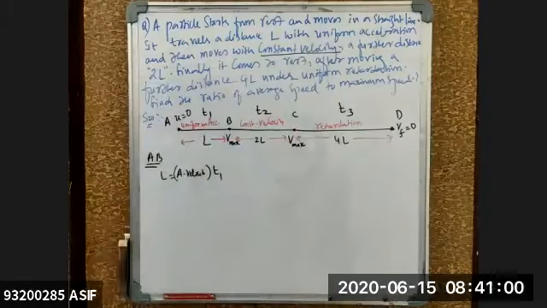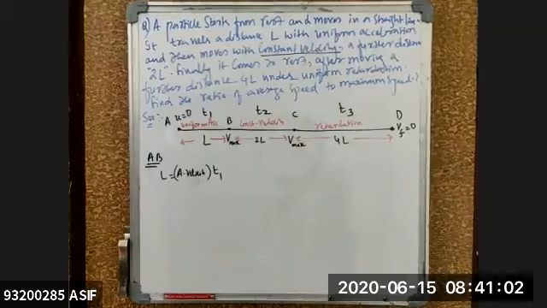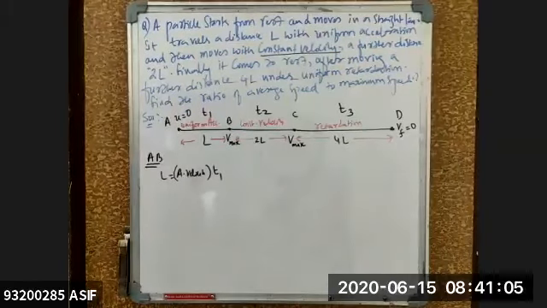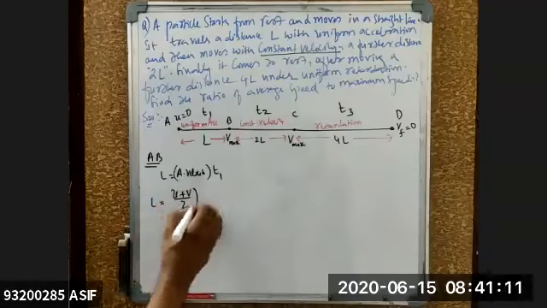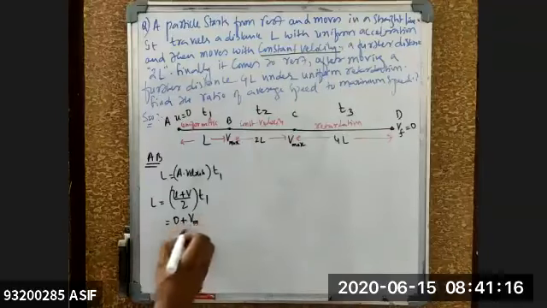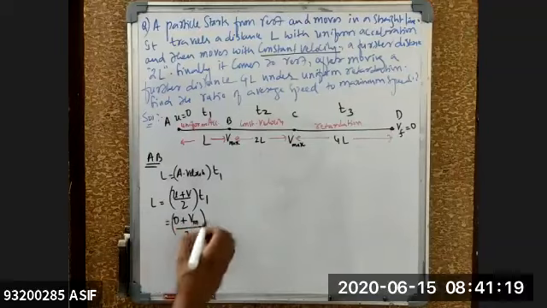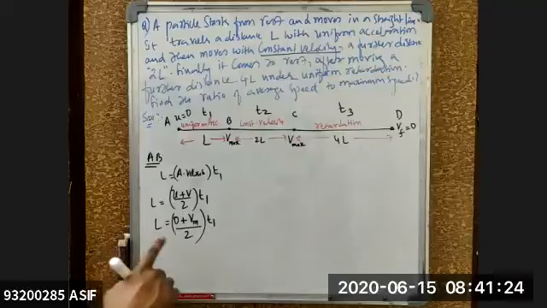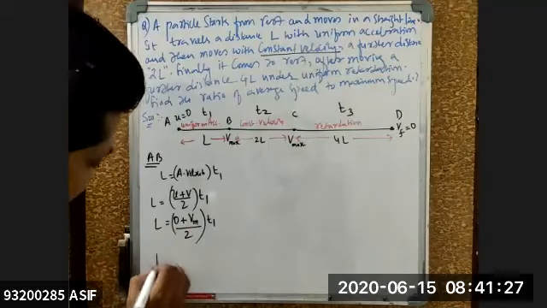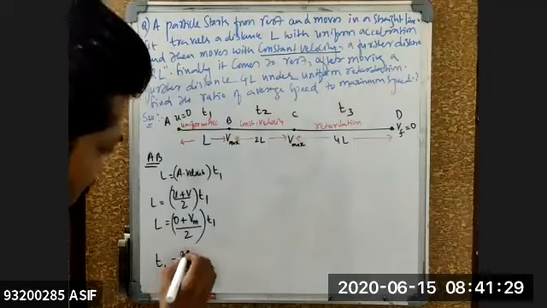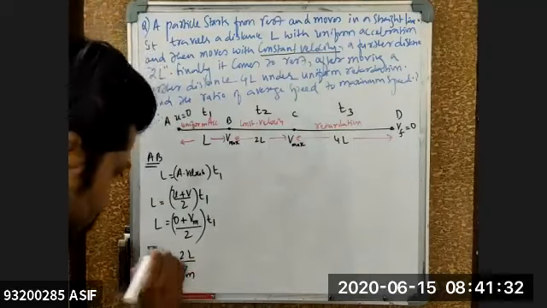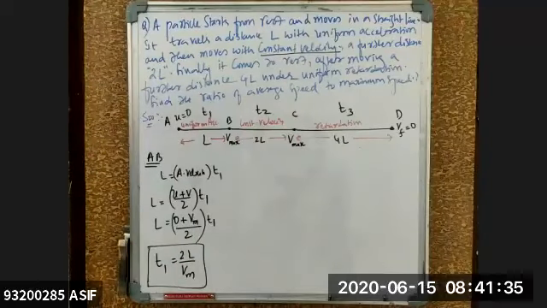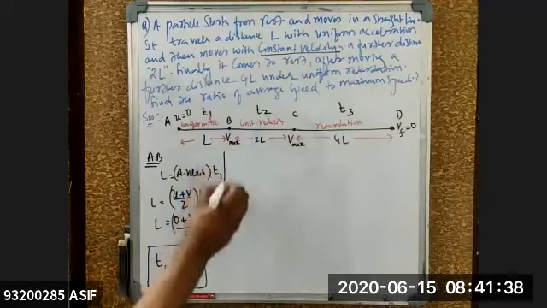Now you know that for uniform acceleration, how do you calculate average velocity, beta? I told you in the starting, in the equations of motion: (u plus v) by 2, into T1. Initial velocity is 0, final velocity is Vmax, so Vm divided by 2 into T1. This is the distance traveled. So L is equal to Vm by 2 into T1. That means T1 is equal to 2L by Vmax. This is the time taken by the body for uniform acceleration. This is the part AB which has been simplified.